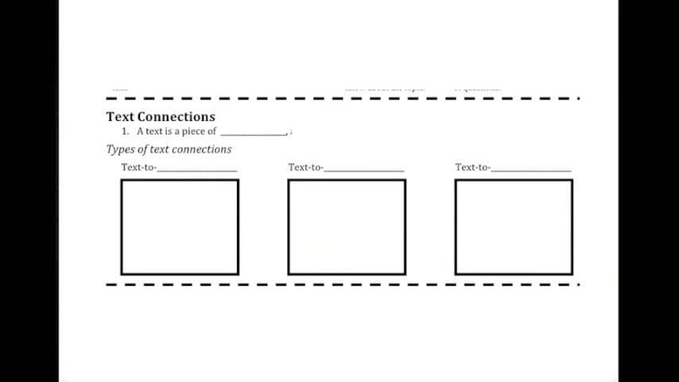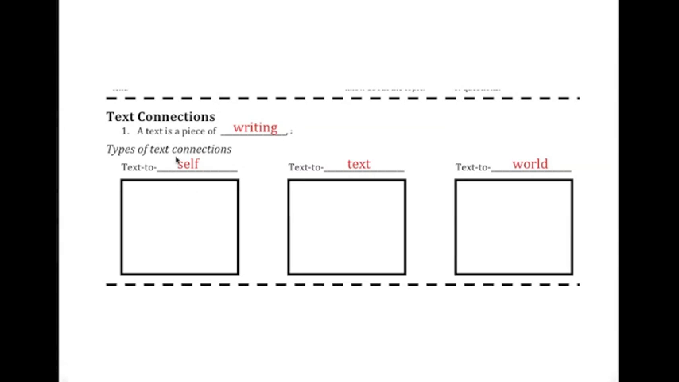In order to better understand reading, we will also be making text connections. A text is a piece of writing. Text connections is where we connect to the text. We connect to the writing. There are 3 types of text connections that we're going to focus on. Text to self, text to text, and text to world.